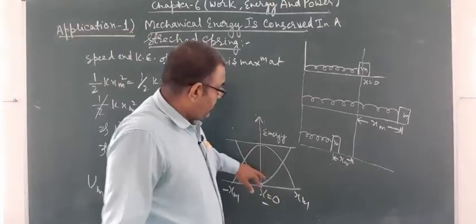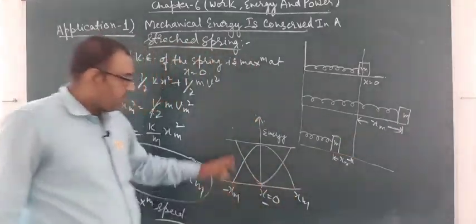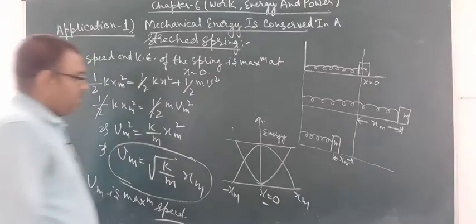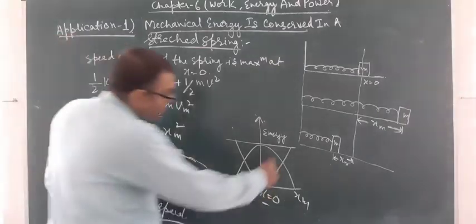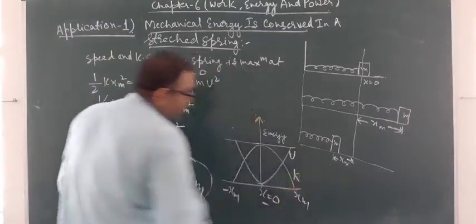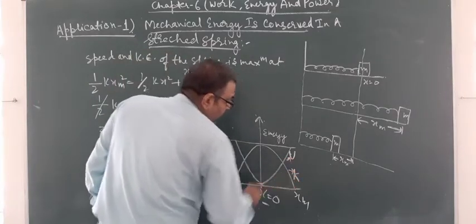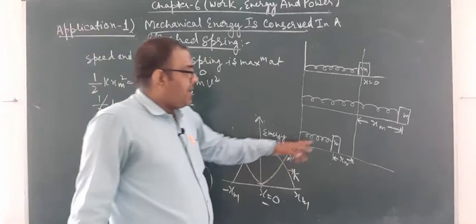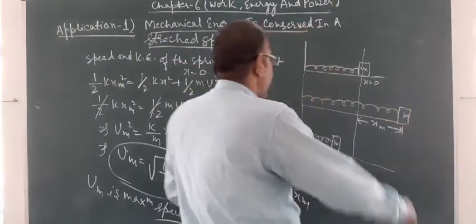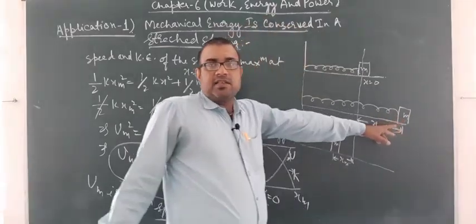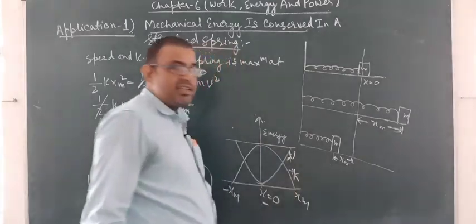One graph is the potential energy and the other graph is the kinetic energy. At point xm, when we had stretched the spring to the position xm, the potential energy is maximum but the kinetic energy is 0.